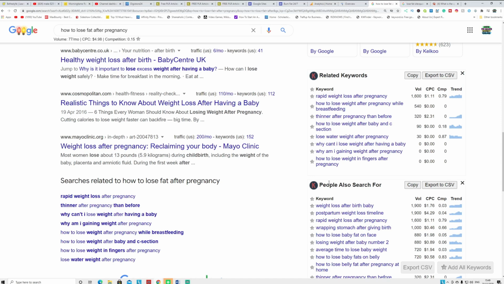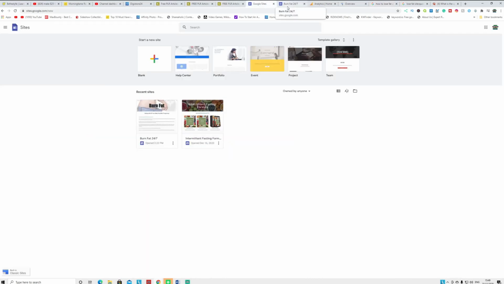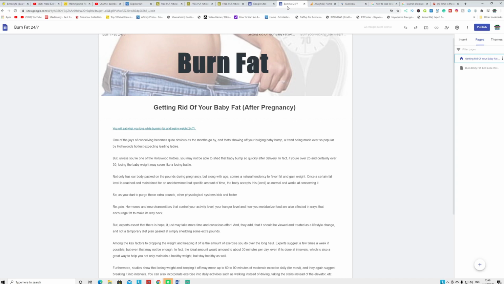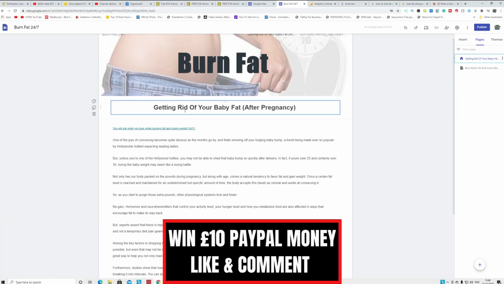That's why this website has articles that are also good for SEO, so you can generate free organic traffic from Google. Also on the Google Site, if you watch carefully here, I'm going to show how you can optimize your Google Site. You can add Google Analytics, and at the same time you can index your site in Google, so Google can promote your site when people are searching for the keyword that you wrote the article about.